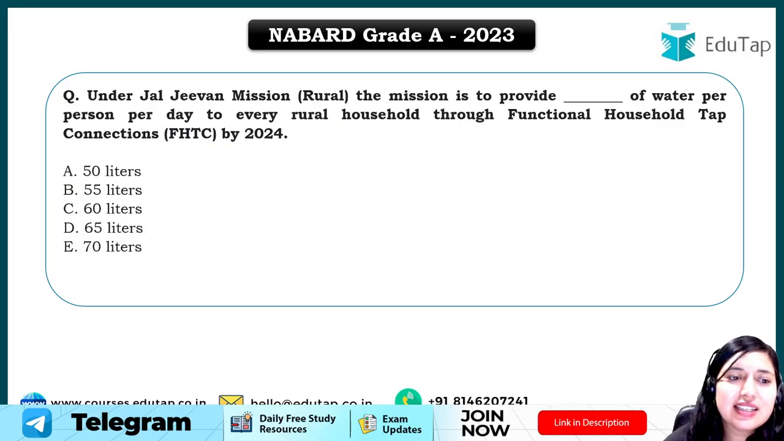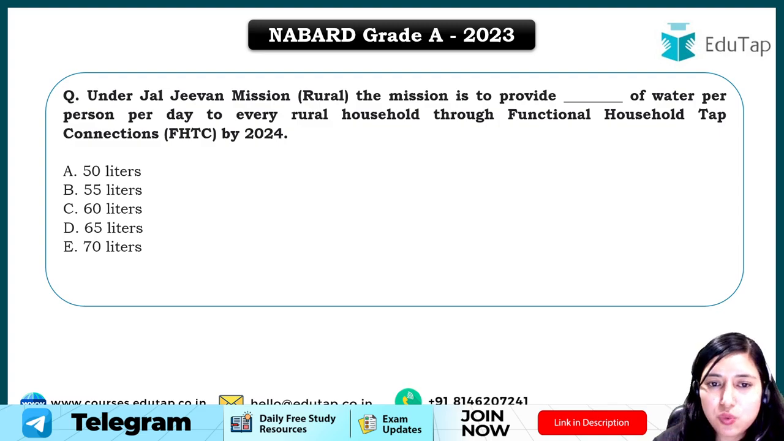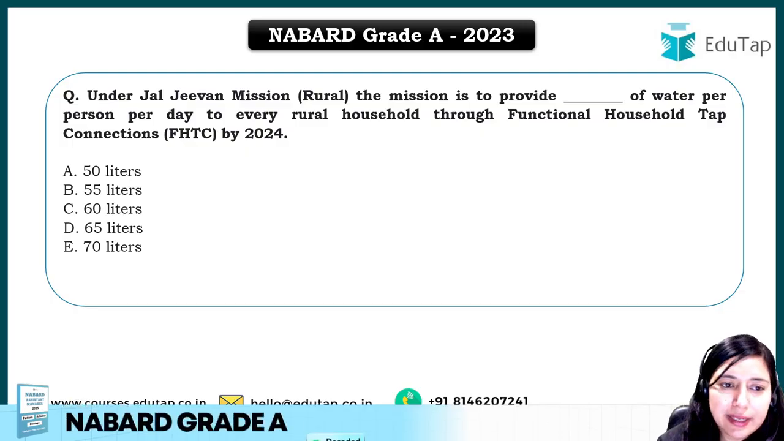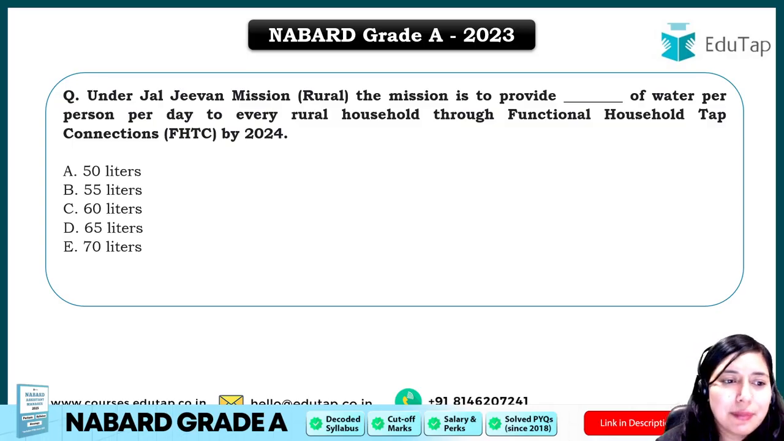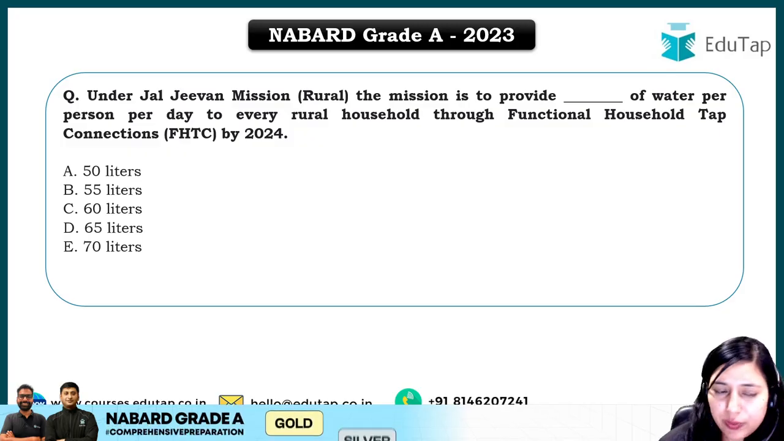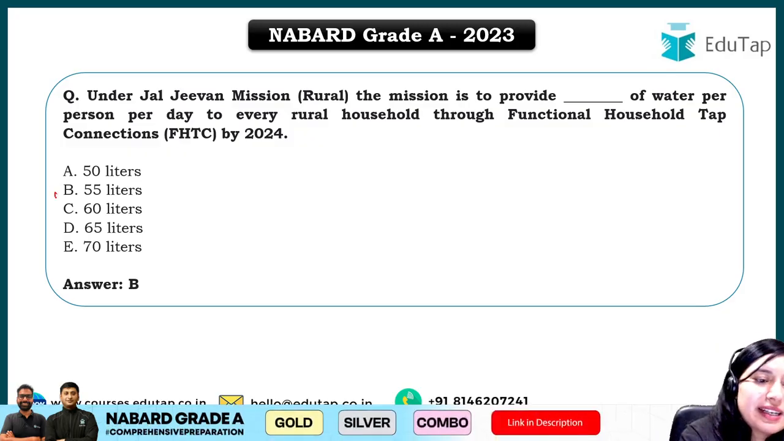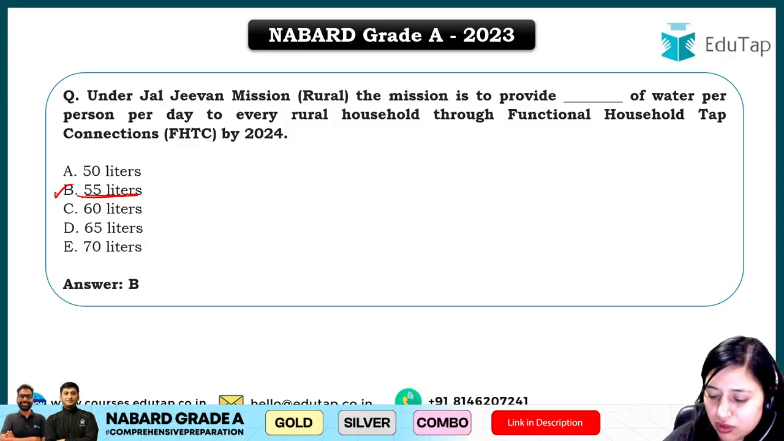ठीक है? Next is, under Jal Jeevan Mission Rural, the mission is to provide dash of water per person per day to every rural household through functional household tap connections by 2024. And the answer will be option B, that is 55 liters. ठीक है? So this was the answer.